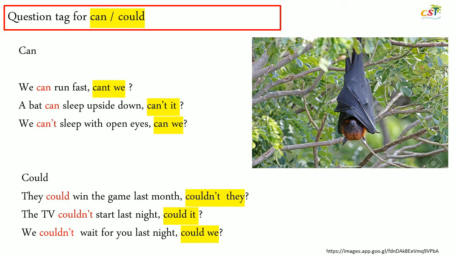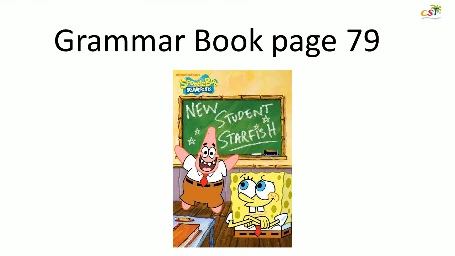Could. They could win the game last month. Couldn't they? Because the statement is positive, so the question tag is negative. The TV couldn't start last night. Could it? We couldn't wait for you last night. I'm really sorry. We couldn't wait for you last night. Could we? Right, that's all about our discussion today.